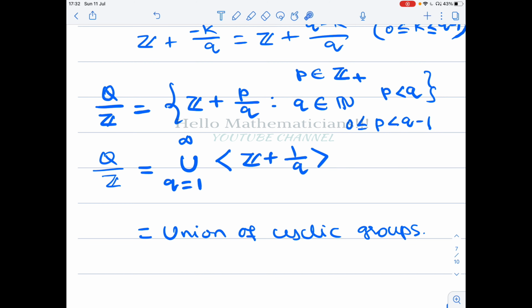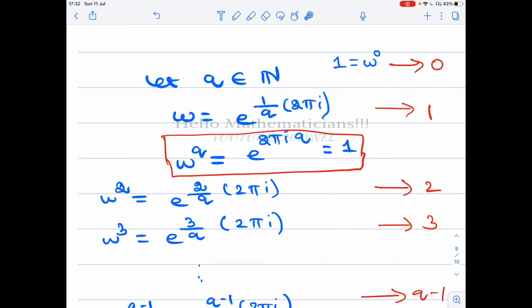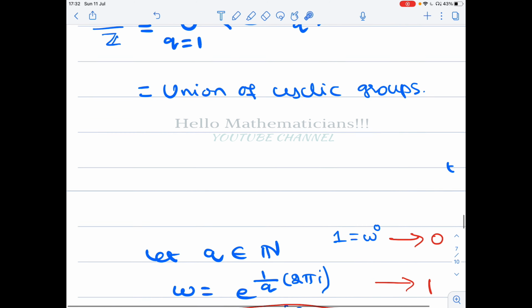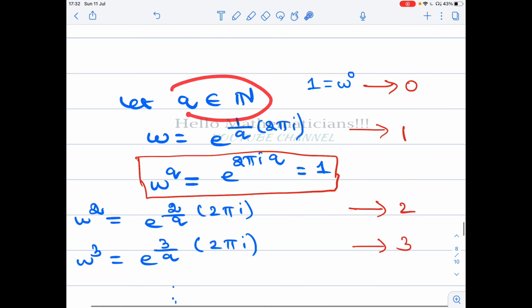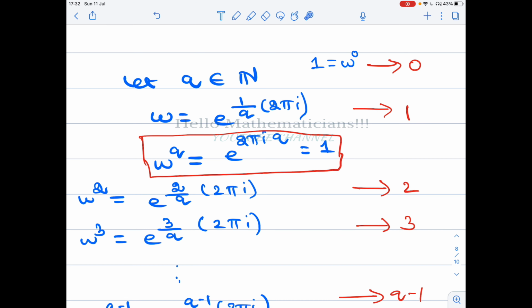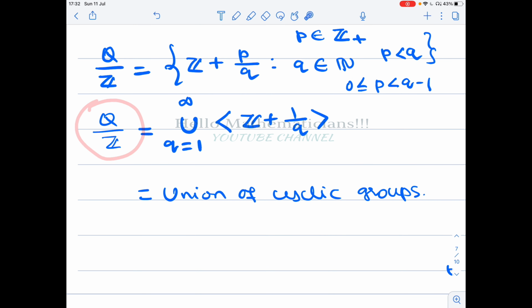Next, we make one very important observation. Let q be a natural number, and I define w to be e power 1 by q times 2 pi i. We are going to prove that this group Q mod Z is isomorphic to the set of all nth roots of unity for some n. I am going to define that group.